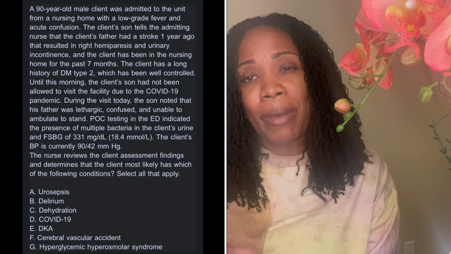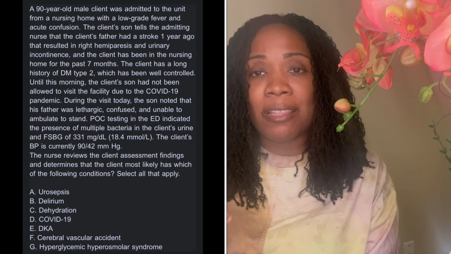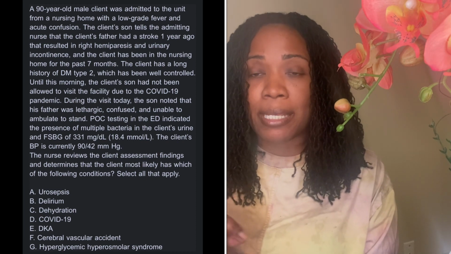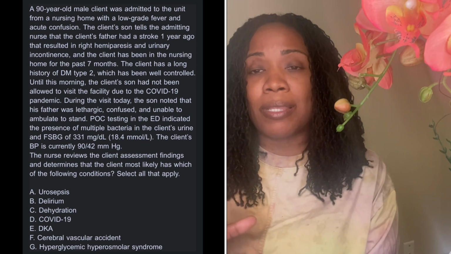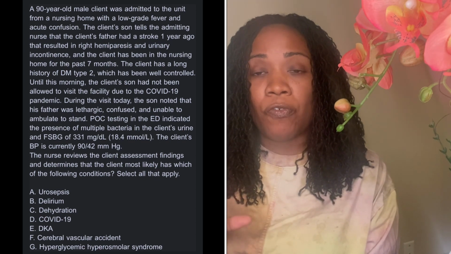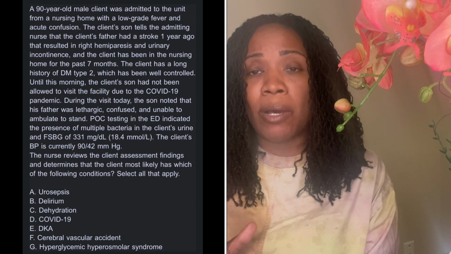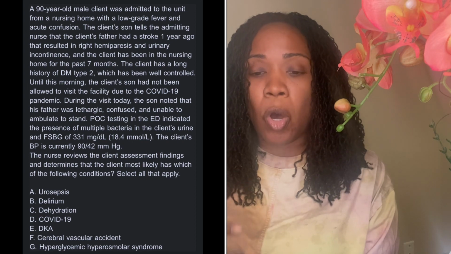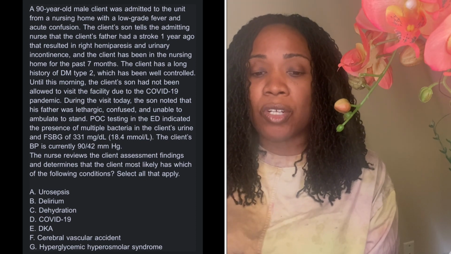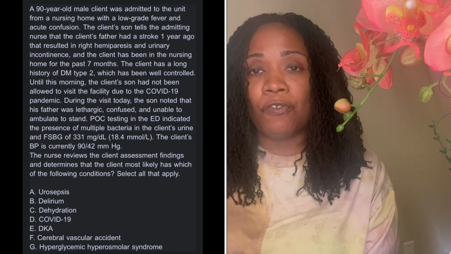So we need to go back into this question and find the things that are most pertinent to help us figure out and understand what may be wrong with this client. First things first, it's a 90-year-old male client who lives in a nursing home. The patient has a low-grade fever and acute confusion.